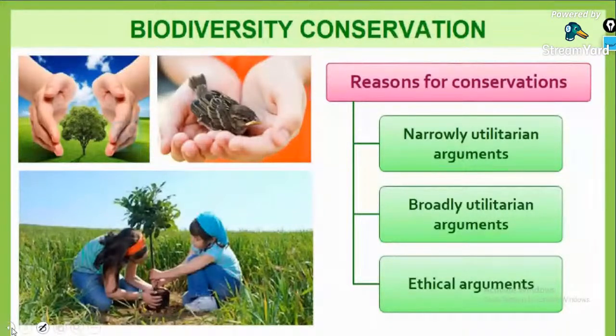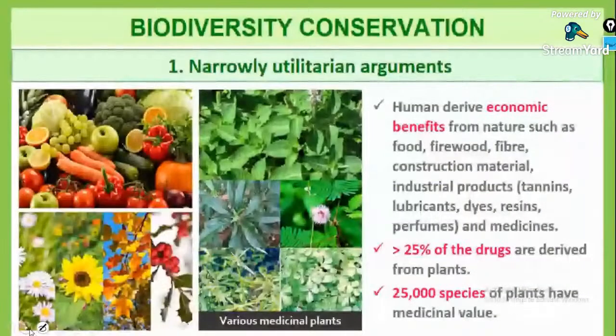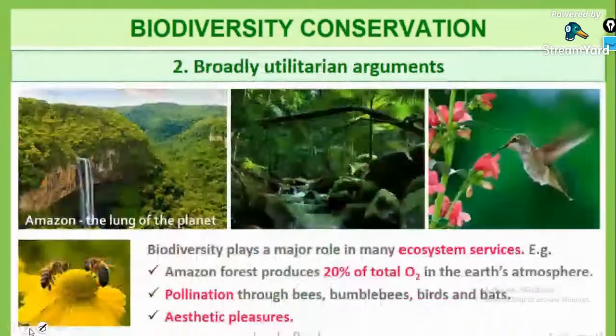Now another set of people conserve forests because they think that plants and the environment provide us with oxygen. That is why they are not giving any trouble to the environment. Third one is the ethical arguments. Ethical arguments means since we have a moral concern for our environment, we should not cut down the trees.